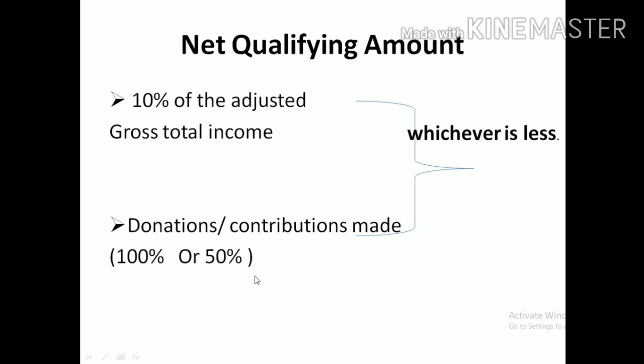Okay, this is the way to calculate the donation with limits and without limits. In the examination, they will provide a deduction under section 80G, either 100% or 50%, with and without limit. I hope you get the clarity on how to claim deduction under section 80G. Okay, thank you.